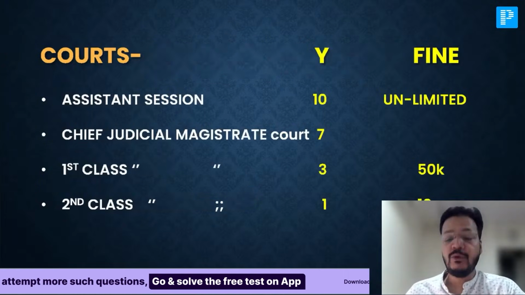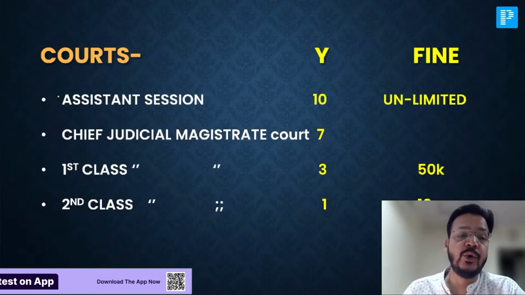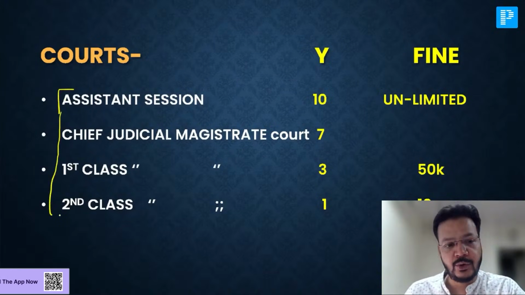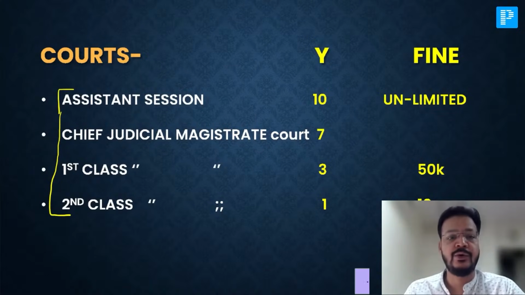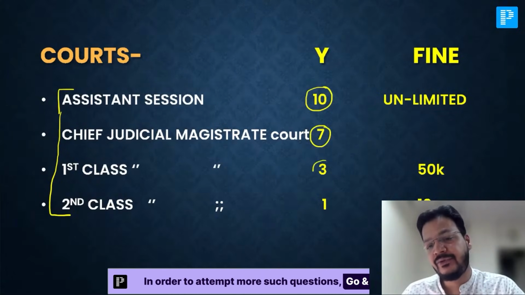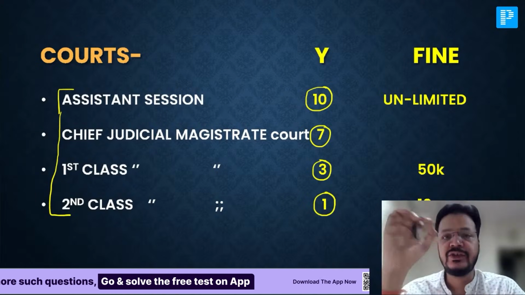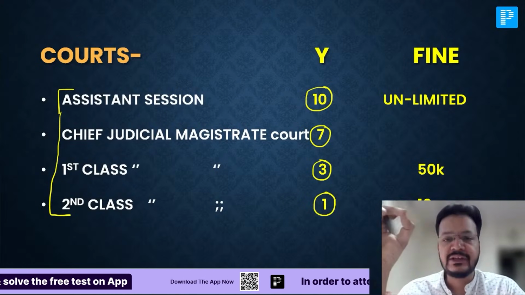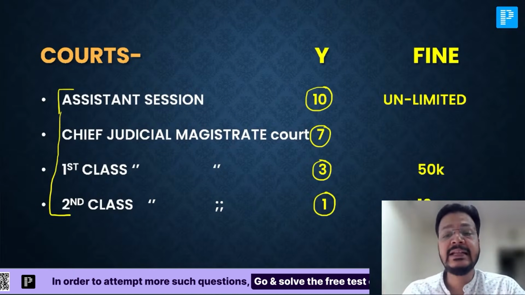Now, very beautiful. It is Assistant Session Court, Chief Judicial Magistrate Court, First Class Judicial Magistrate Court, and Second Class Judicial Magistrate Court. The punishment in years are 10 years, 7 years, 3 years, 1 year. Again, I'm revising: Assistant Session Court, Chief Judicial Magistrate Court, First Class Judicial Magistrate Court, and Second Class Judicial Magistrate Court. It is 10, 7, 3, 1.